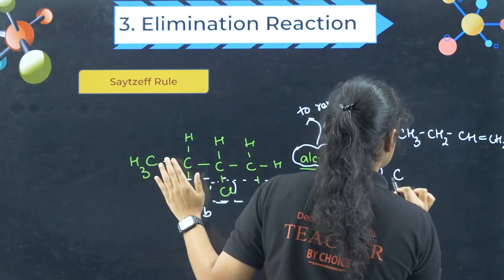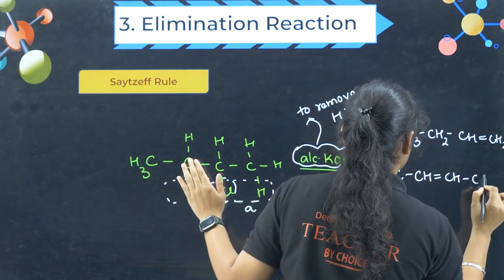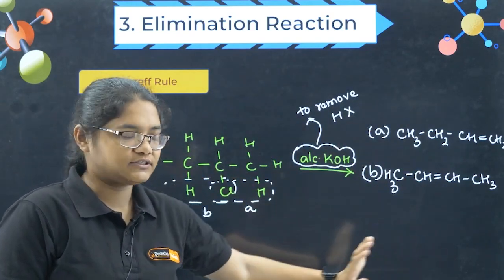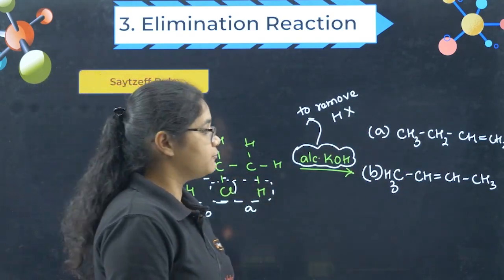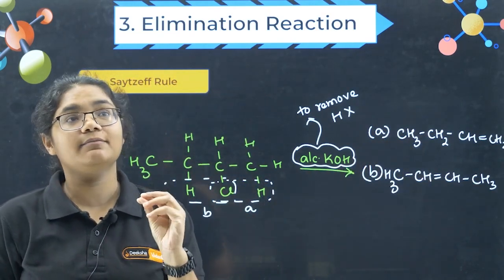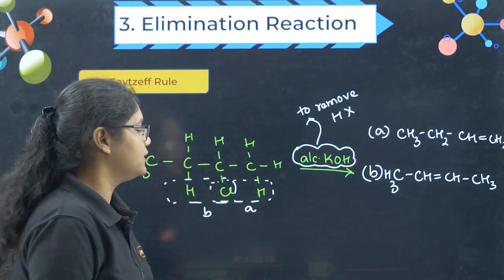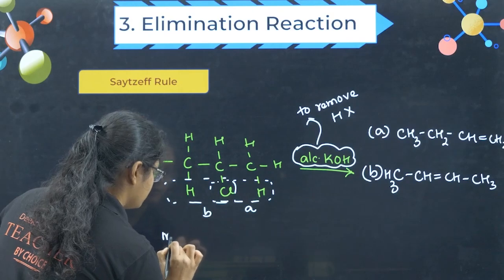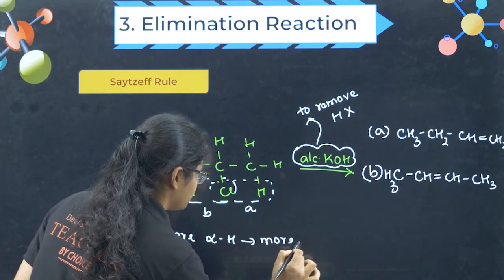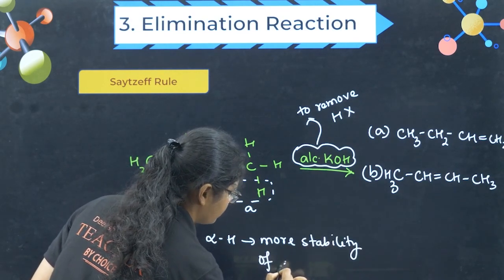So I will have CH3 CH double bond CH CH3, right? These are the two products formed. Now we have to see whether this is the major product or this is the major product. Here the knowledge of hyperconjugation will be required. What we have studied, remember: more alpha hydrogen, more stability of alkene.